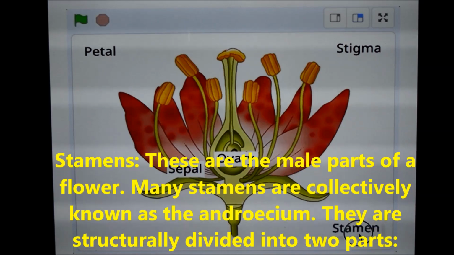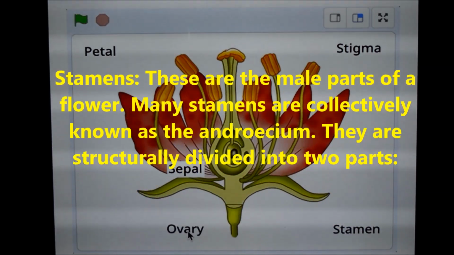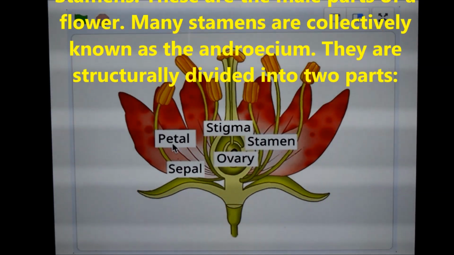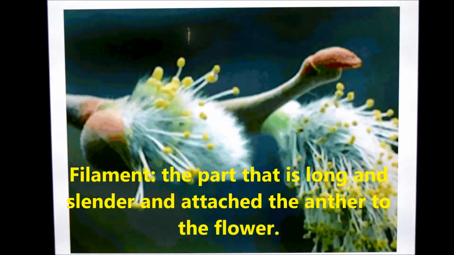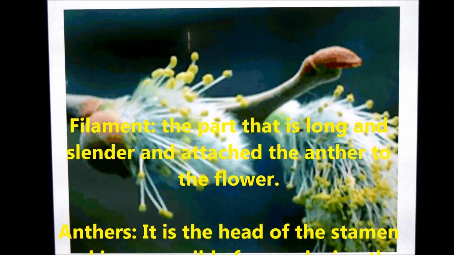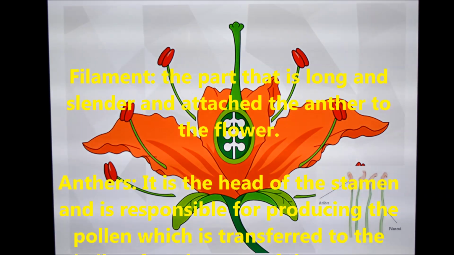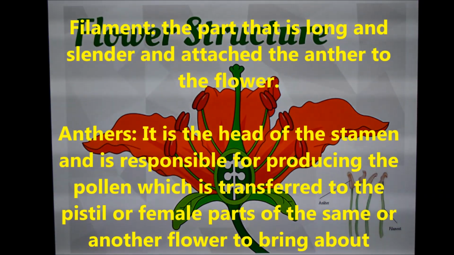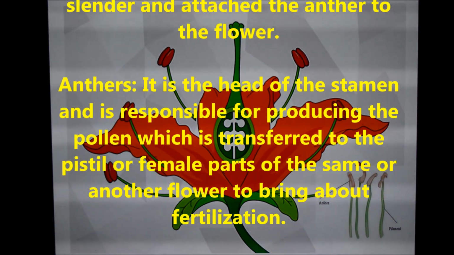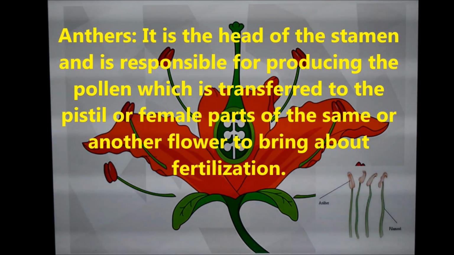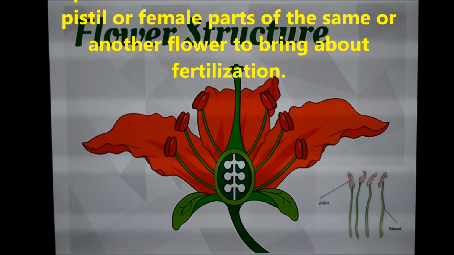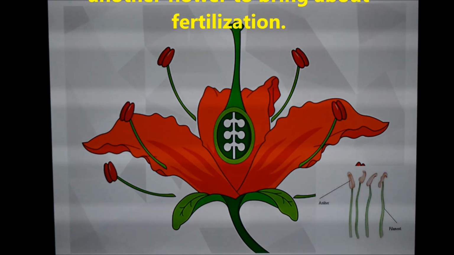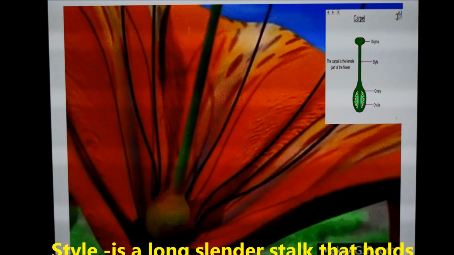Stamens. These are the male part of a flower. Many stamens are collectively known as androecium. They are structurally divided into two parts, filaments and anthers. Filament is the part that is long and cylindrical and attaches the anther to the flower. Anther is the head of the stamen and it is responsible for producing the pollen grains, which are transferred to the pistil or female part of the same flower or another flower to bring about fertilization.